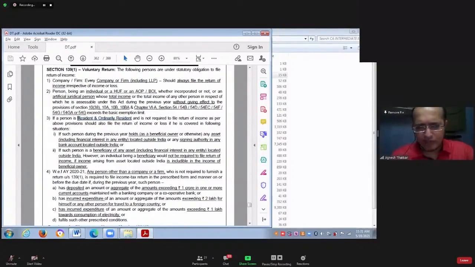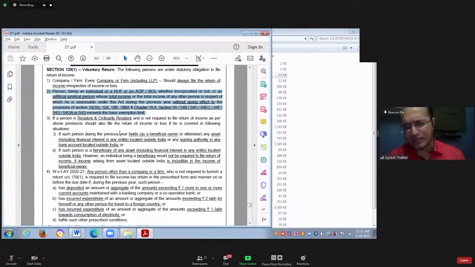So, if a person is resident and ordinarily resident, and he is not required to file his income tax return as per the above provision, in other words, if their income before deduction and exemption does not exceed the basic exemption limit. If the income before claiming deduction and exemption exceeds the basic exemption limit, then definitely they will be required to file the income tax return as per point number 2 only.